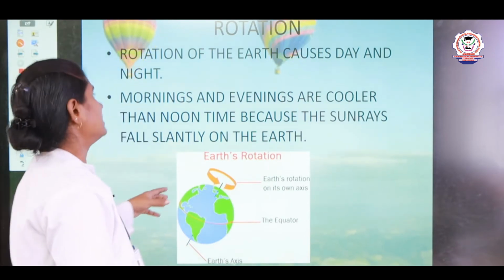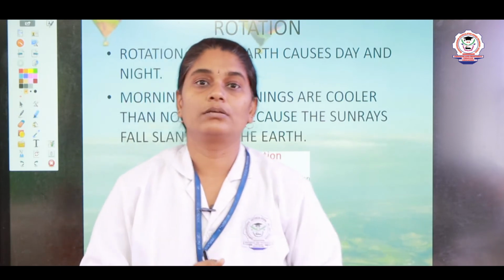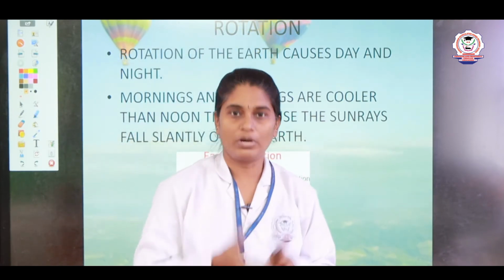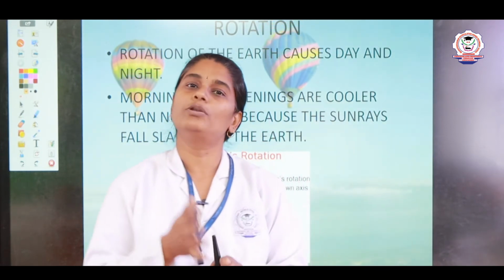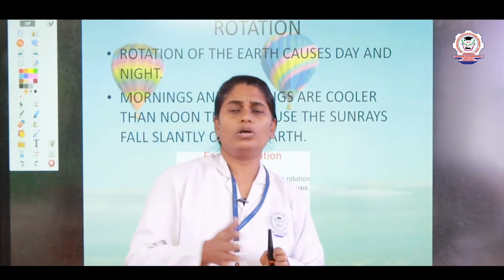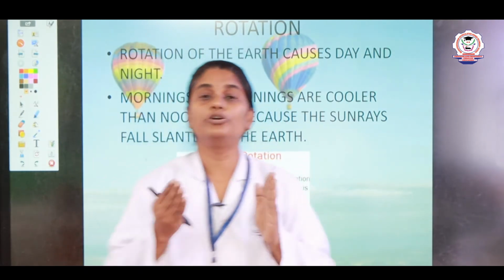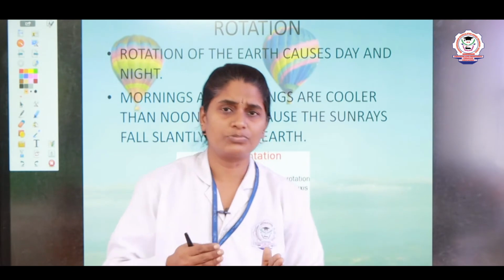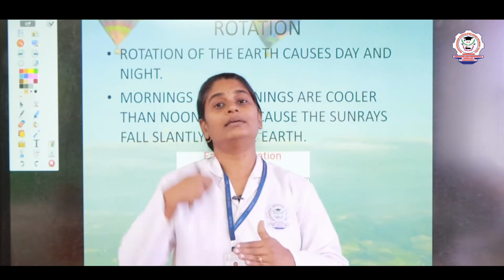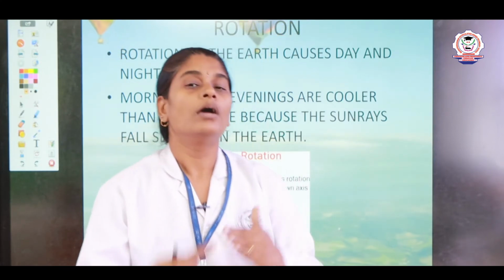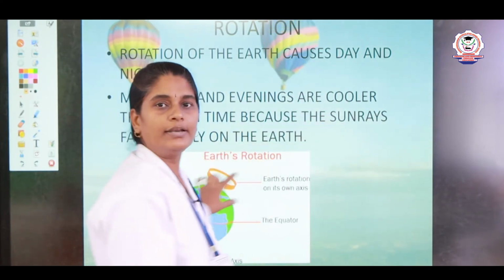And here you can see during this rotation, we can always see that in the mornings and evenings, the climate or the temperature will be normal, right, will be cooler. So, why? Because the sun rays fall slantingly on the earth during the mornings and evenings. That is why, when compared with the afternoon, the mornings and evenings are cooler. In the afternoon, the sun rays fall directly, straight on the earth.